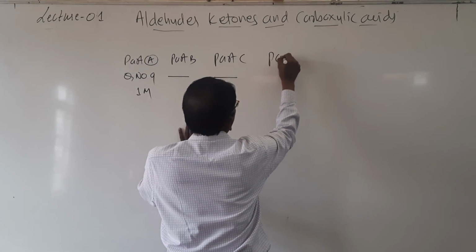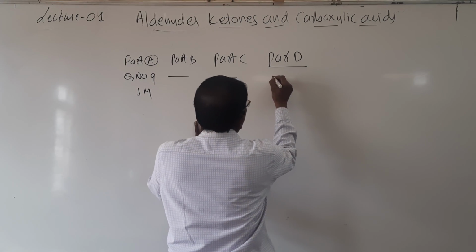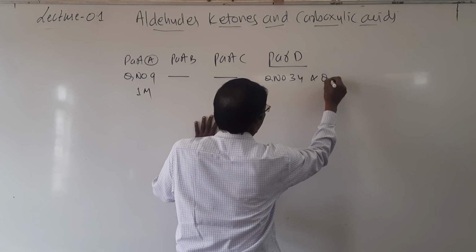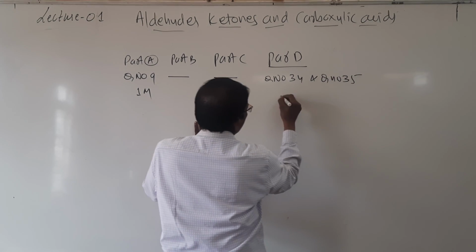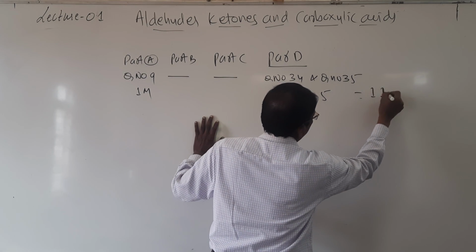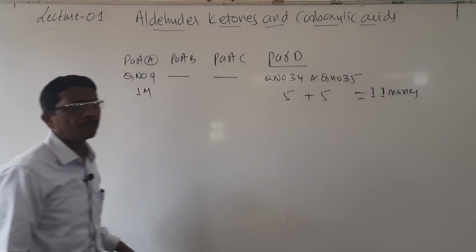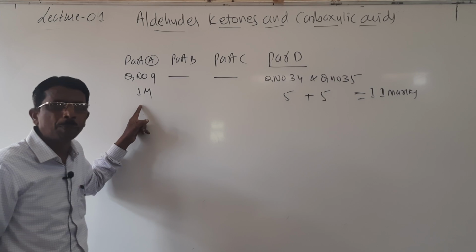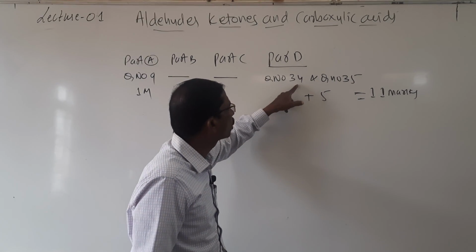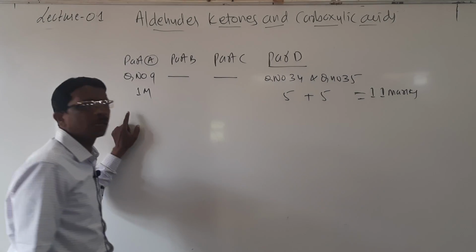In part D, there are question number 34 and question number 35, carrying 5 marks each, so totally that is 11 marks.